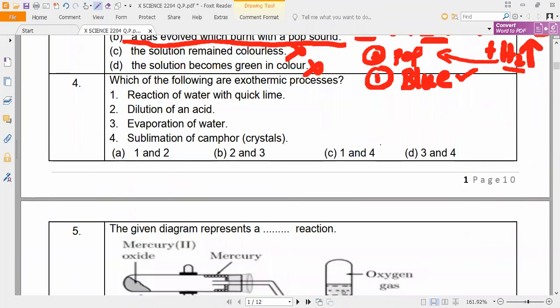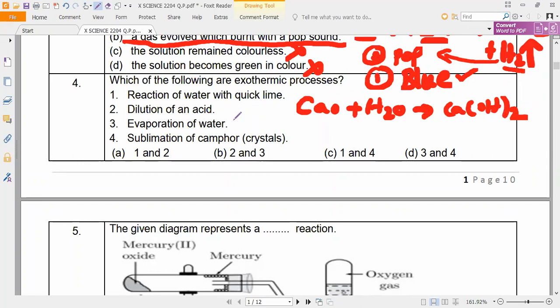Next, which of the following are exothermic processes they are asking? So please be very careful and tell. Option A, sir, 1 and 2. So, reaction of water with quicklime. Quicklime means what is the formula, guys? CaO plus H2O gives calcium hydroxide. Correct or not? So this reaction is called an exothermic reaction, as we know.